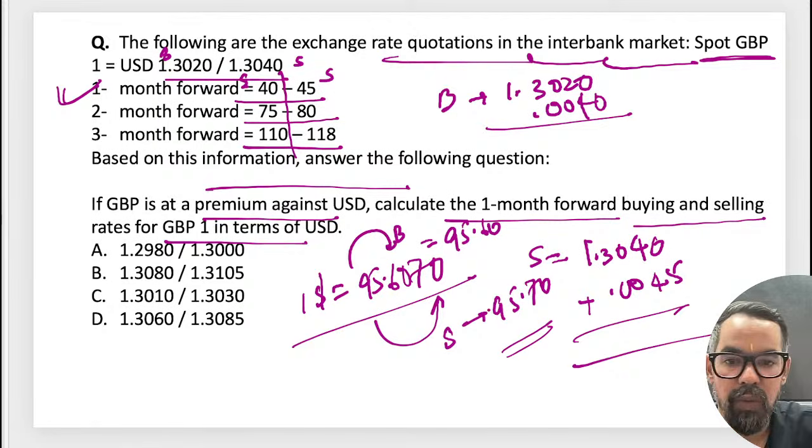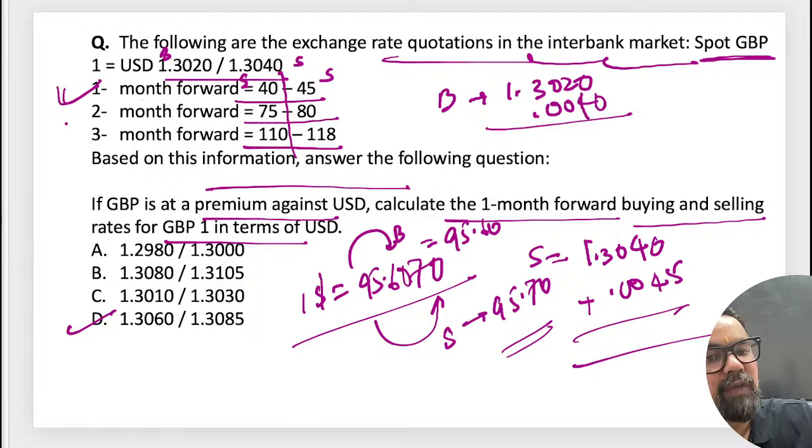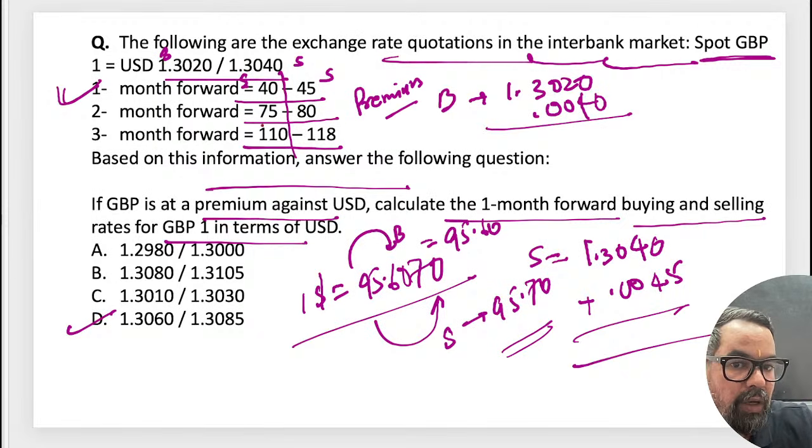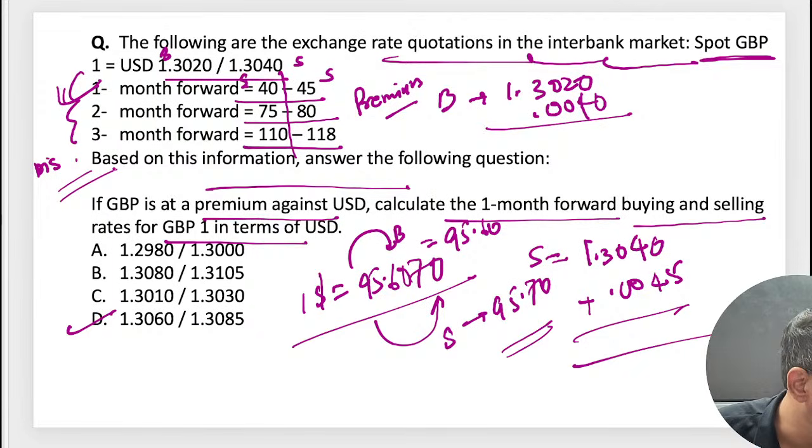What is the answer? Option D, everyone is saying. Chalo, we'll go with you. Very good. It is mentioned 1 month later. If they mention 2 months later, you will go for this. These are the premiums on that particular currency: 1 month later, 2 months later, 3 months later. If it is a premium, we have to add the premium. If they mention that the currency is at a discount, you will subtract it. Got it everyone? Very good. Savit sir, Utkarsh sir and Ashima ma'am, got it guys? Did you understand a little bit?